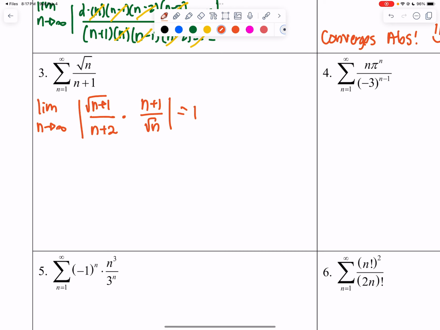Because my limit is 1, this means that this is inconclusive by the ratio test. So that means I can't really use the ratio test. Probably have to use something else.